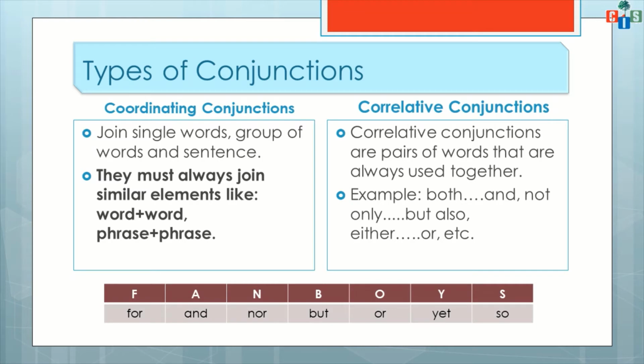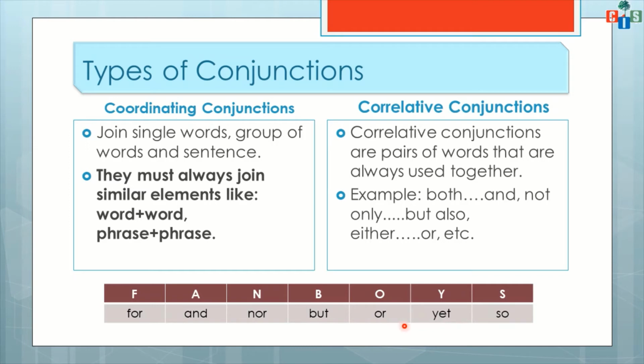See, there is one more thing. This FANBOYS is also given in your textbook. This is an abbreviation by which you can remember the words which can be used as coordinating conjunctions: for, and, nor, but, or, yet, so.